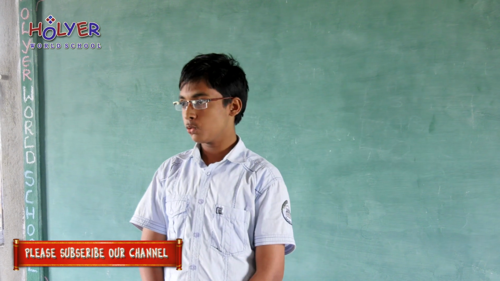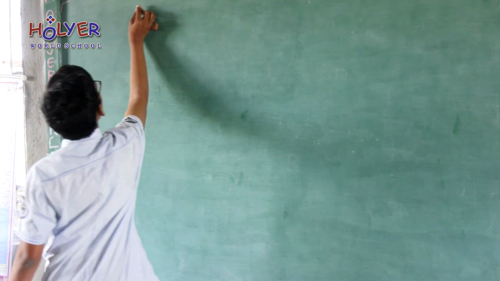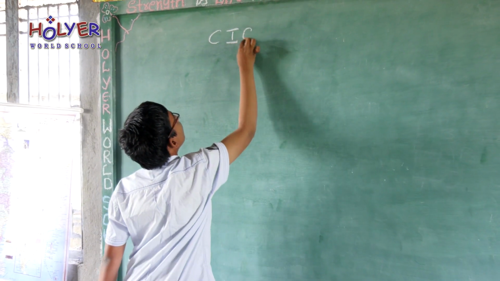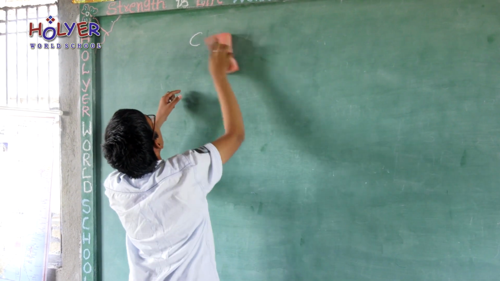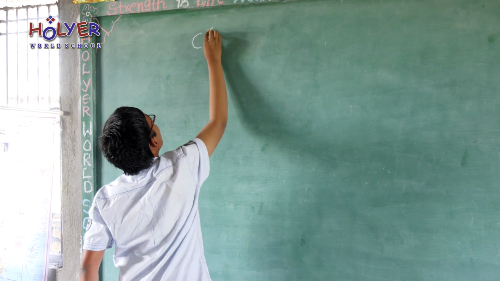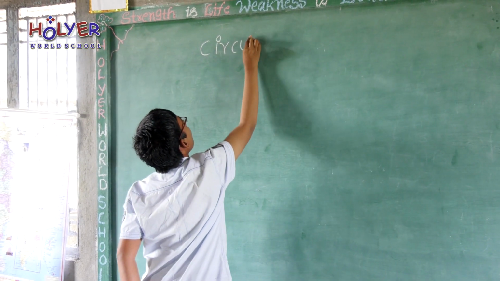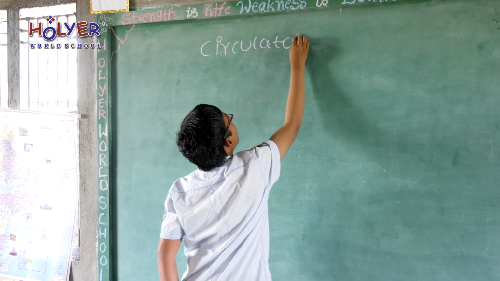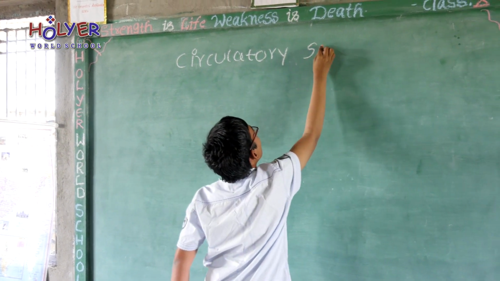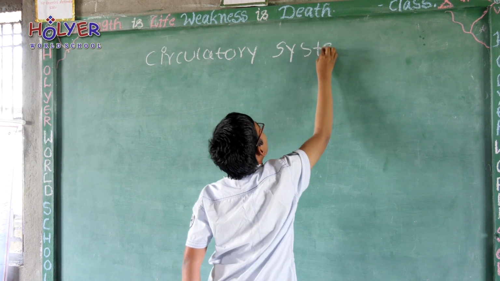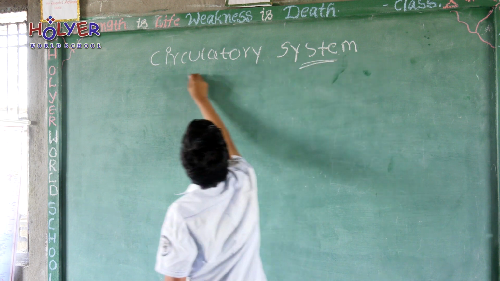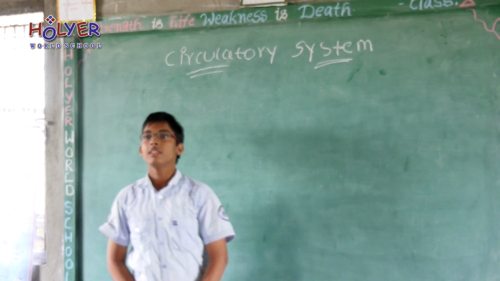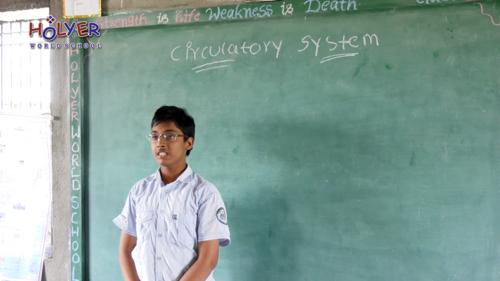Okay friends, I would like to explain about the circulatory system present in our body. The circulatory system is divided into three types.